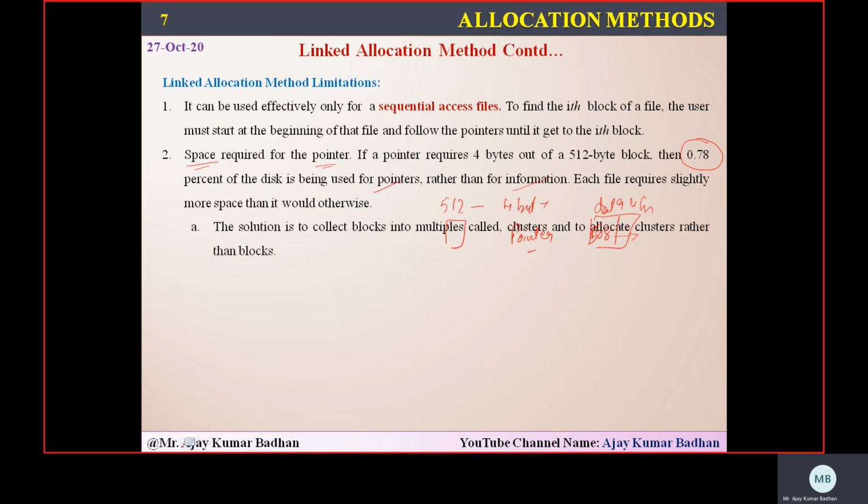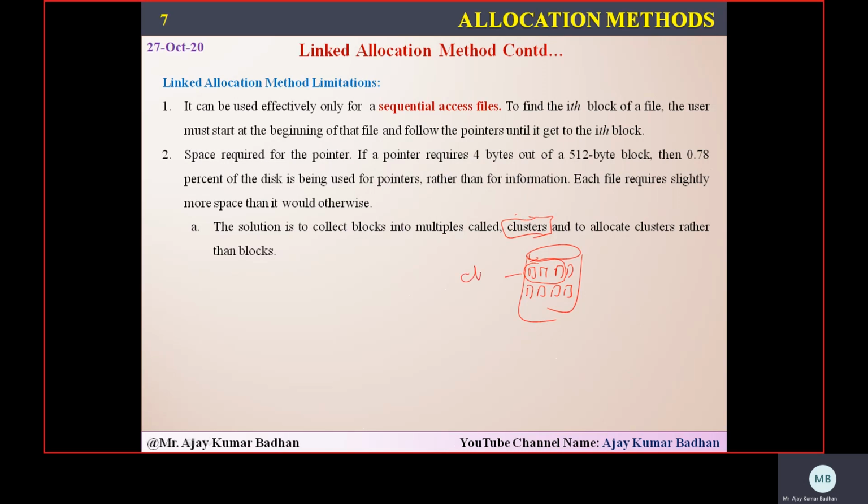So definitely we have a problem here, and we need to overcome that limitation. We do have a solution to that problem: something called clusters. This is most important for your linked allocation. In clusters, the free blocks we have are grouped into clusters.